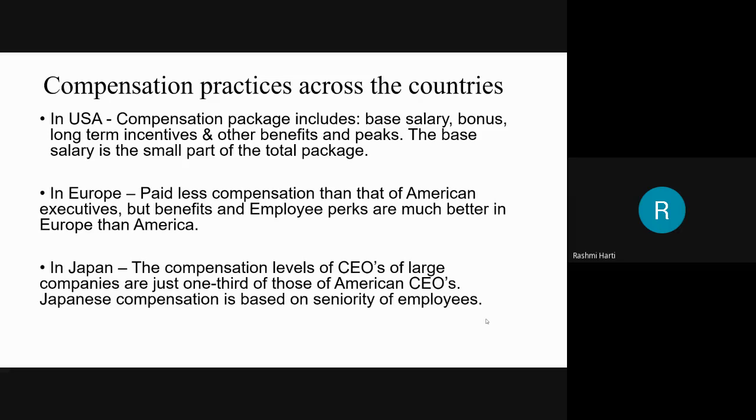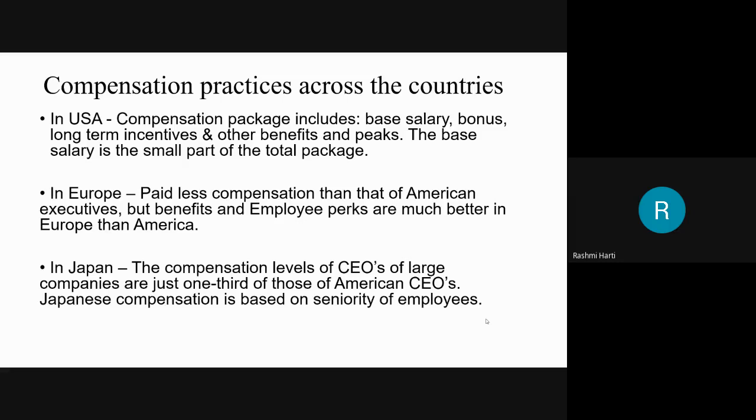Okay? So if I take a particular example here, Lee Iacocca, chairman and CEO of Chrysler Corporation, earned 20% of the total compensation as base salary, and stock options and other benefits account for nearly 80%. So base salary is very low, that is 20%, and other benefits or allowances are very high. American executives earn a significant portion of their salaries in the form of performance-based pay. So too much emphasis is there on performance-based pay. Based on the performance, the incentives and rewards are given. That is 80% of the total compensation.